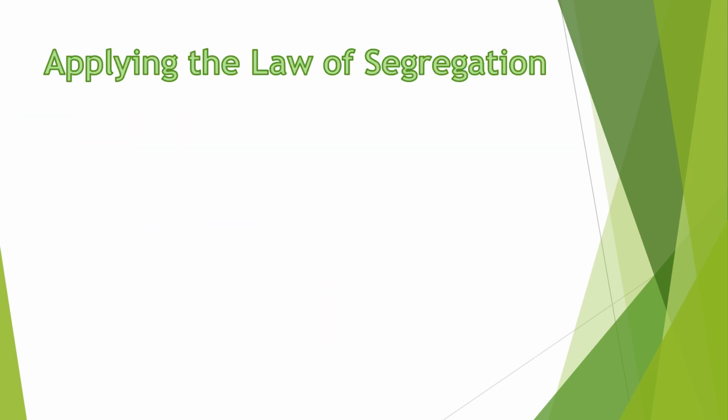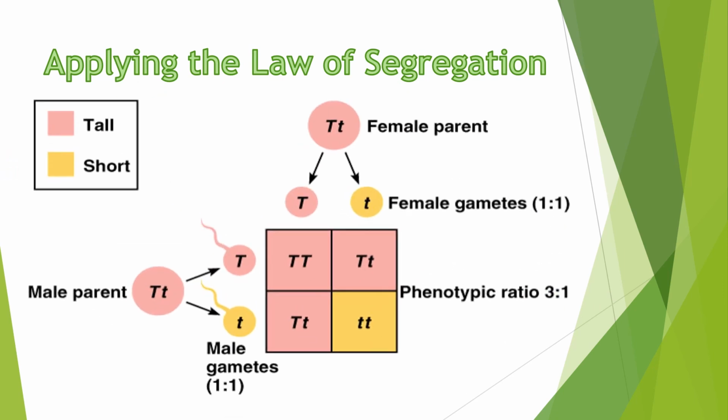Let's apply the law of segregation in this picture. So we will use uppercase letter T to represent the dominant trait and lowercase letter t to represent the recessive trait. Now, based on the law of segregation, the alleles in the gamete of the female parent segregate during fertilization. The same goes with the male parent. It separates.